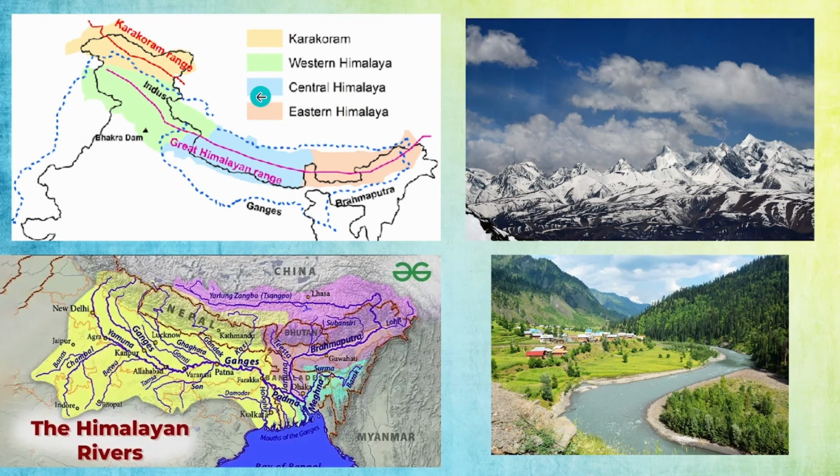As per your textbooks, I think you should remember these points. These are the Eastern Himalayas, Western Himalayas, Central Himalayas, the Karakoram range, and this area is called the Greater Himalayas. This is the Middle Himalayas and the Lower Himalayas. Remember it this way. If you have further categorizations, please refer to your textbook.